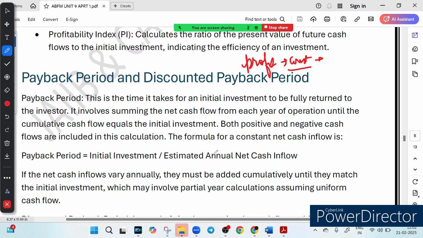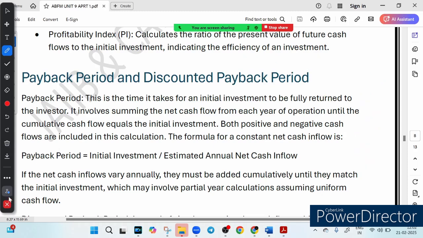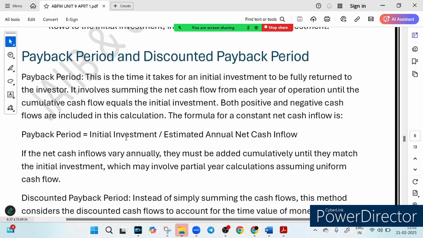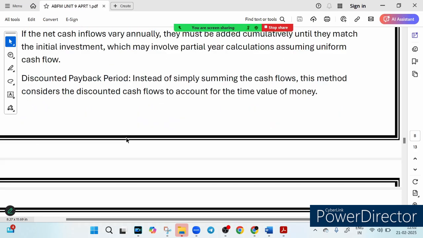investment. So if payback is shorter, it means faster recovery, it means lower risk. So I hope this makes sense to you, right? You should know the formula of it. Depending on whether the profit is constant or not, the formula changes.